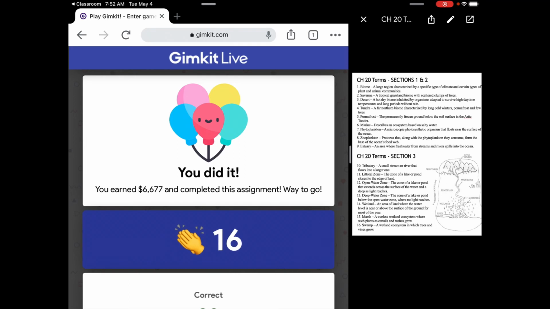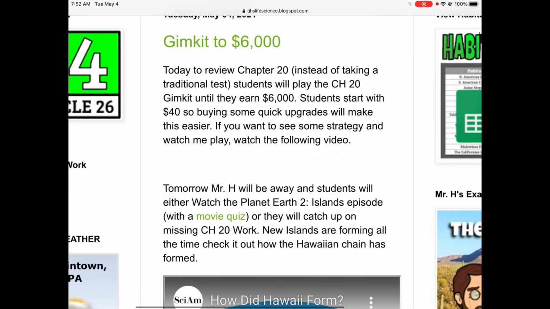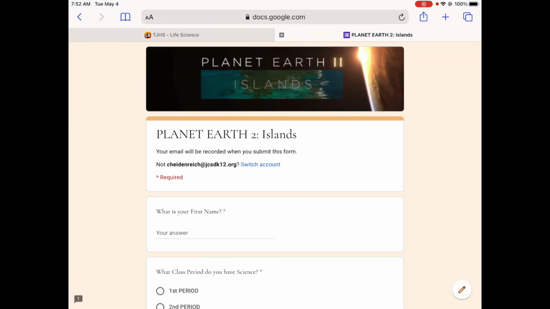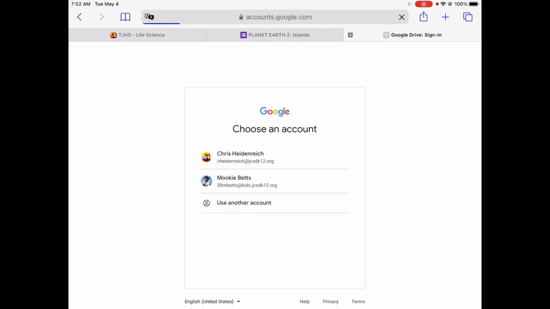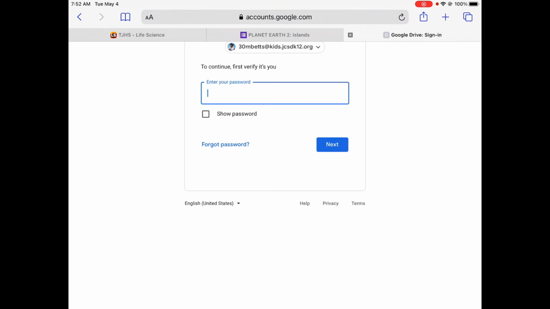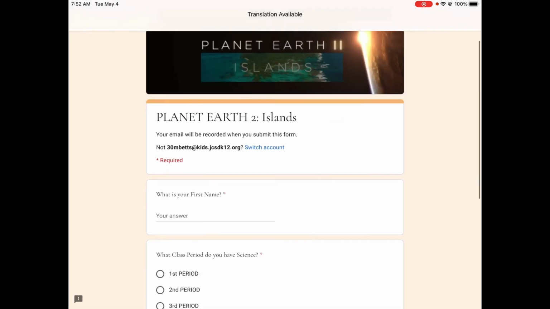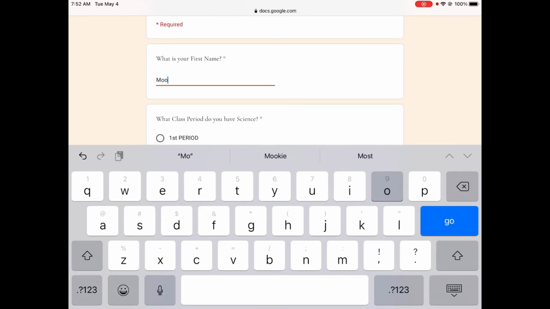Great. Now, back on my website, we have the movie quiz that's going to be for tomorrow. Tomorrow's movie quiz has something strange in it. When you're taking the movie quiz, I want to make sure you're in the right account. That's usually not an issue for you. All right. Let's get in there. How come this one didn't remember me? So put your name. No, this is tomorrow.